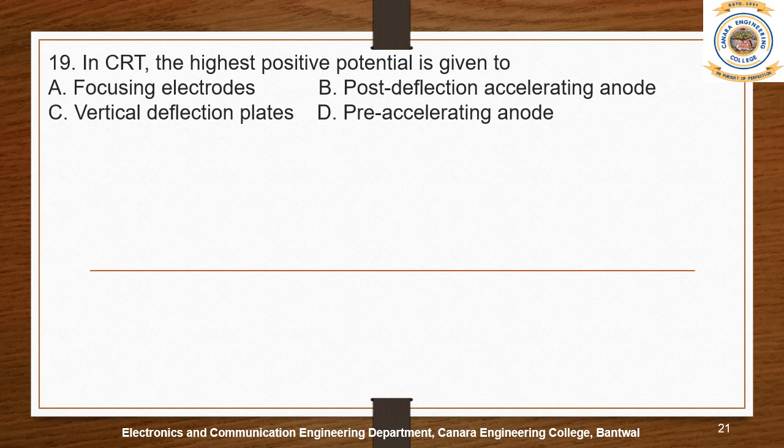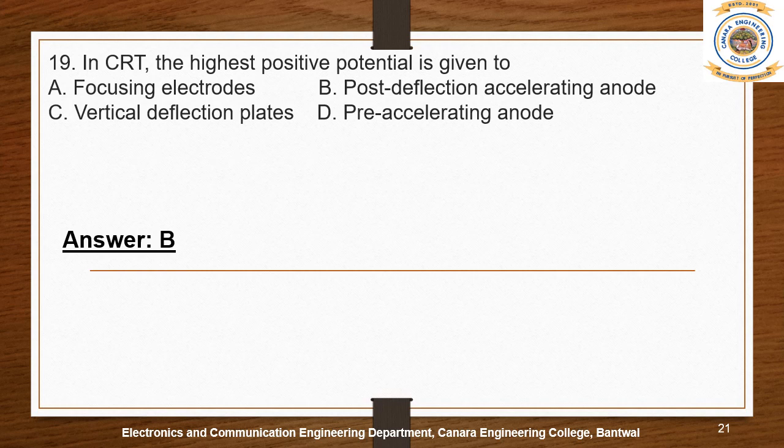In a CRT, the highest positive potential is given to which part: the focusing electrodes, the vertical deflection plates, the post deflection accelerating anode, or the pre-accelerating anode? The right answer is, I think, option B, the post deflection accelerating anode. We'll come to option A, focusing electrodes. This question is all about the CRT, the cathode ray tube.